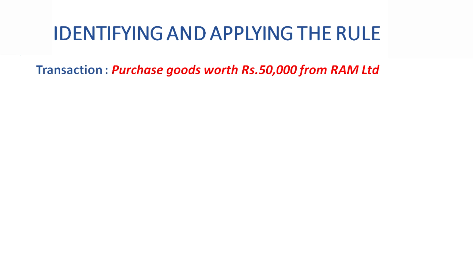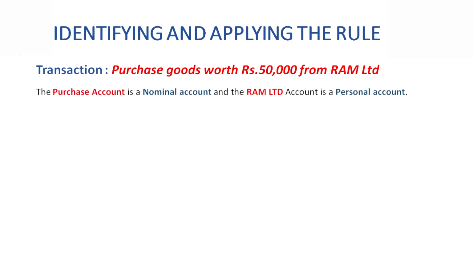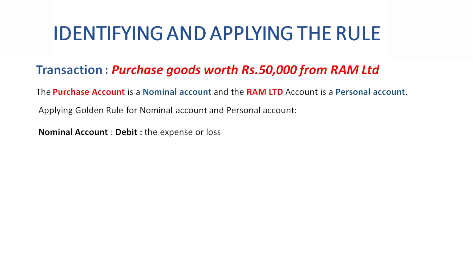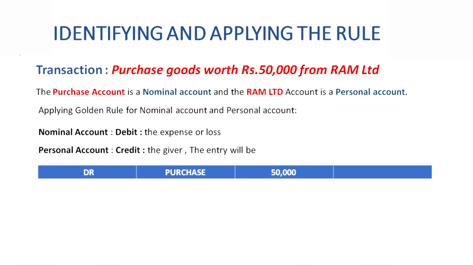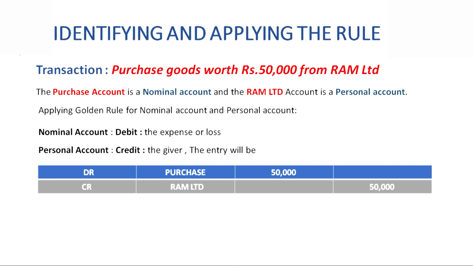So next transaction is purchase goods worth rupees 50,000 from RAM Limited. This transaction is applied for two ledgers, that is purchase account and RAM Limited account. The purchase account is a nominal account and RAM Limited account is a personal account. So, applying golden rules for nominal account and personal account: nominal account rule, debit the expenses or losses; personal account, credit the giver. So, the entry will be purchase account debit to RAM Limited account.